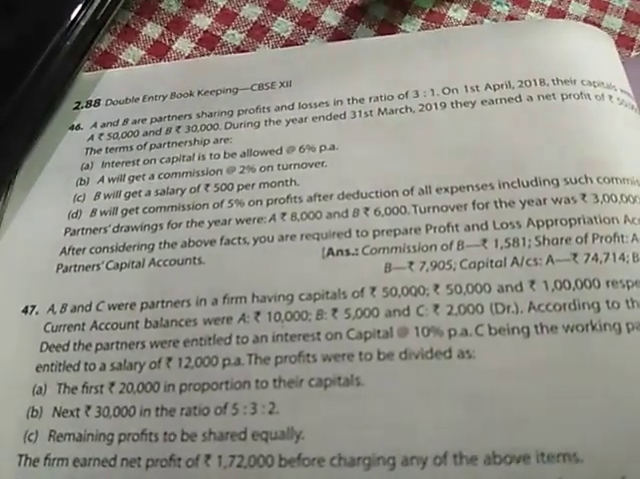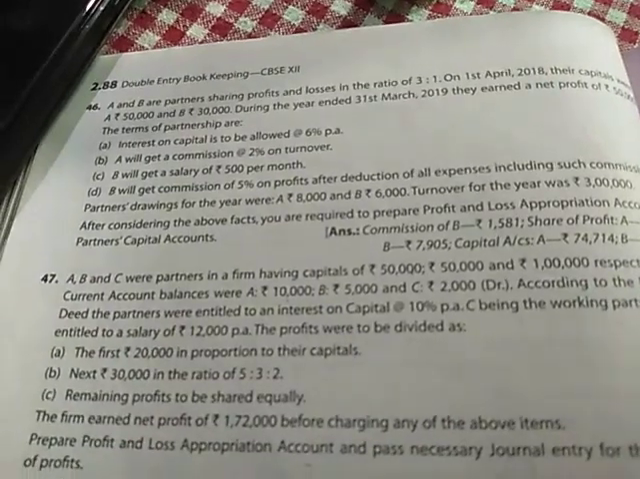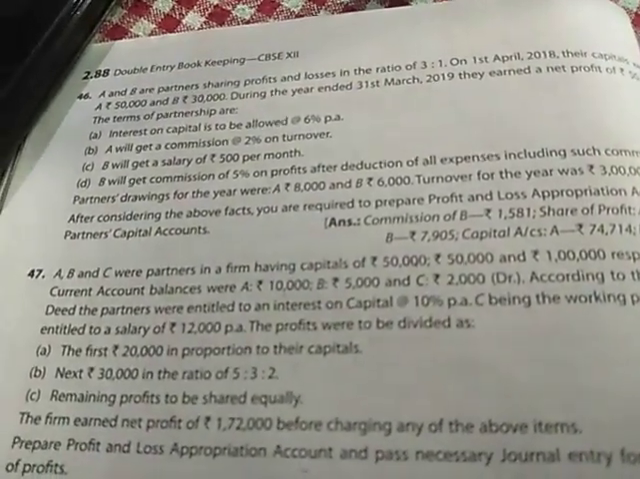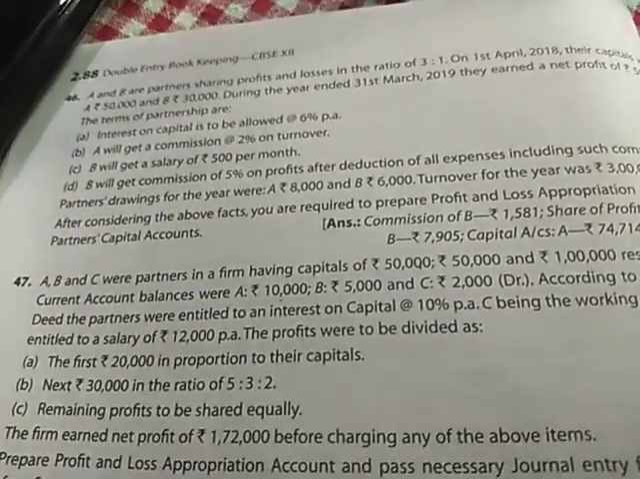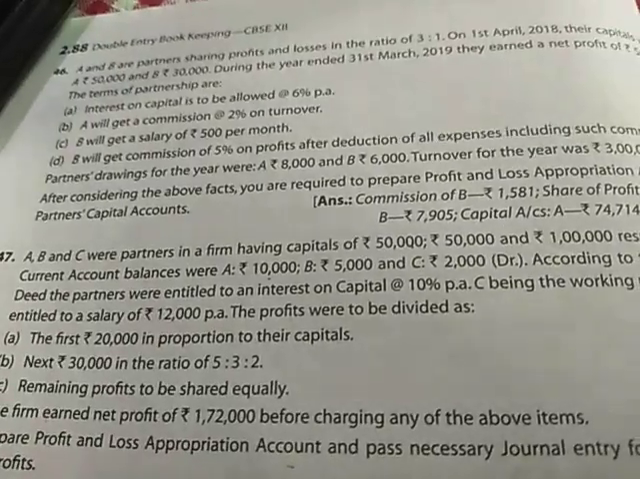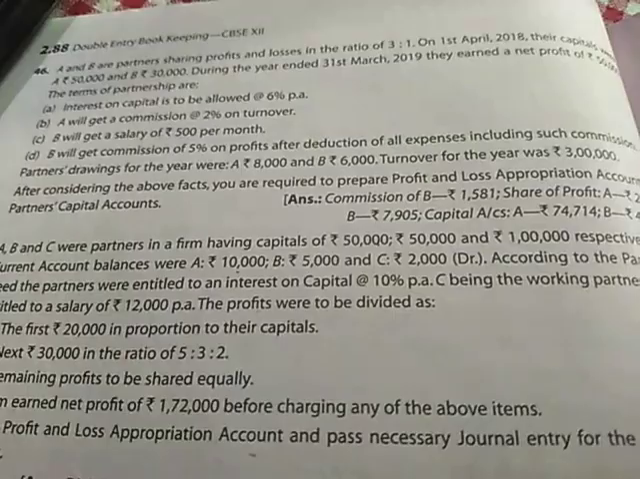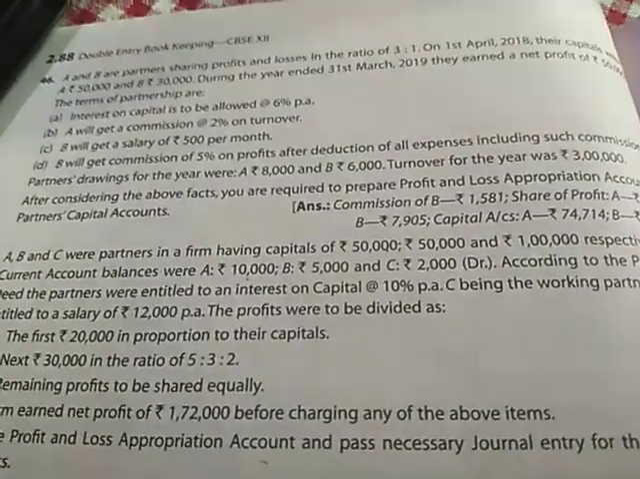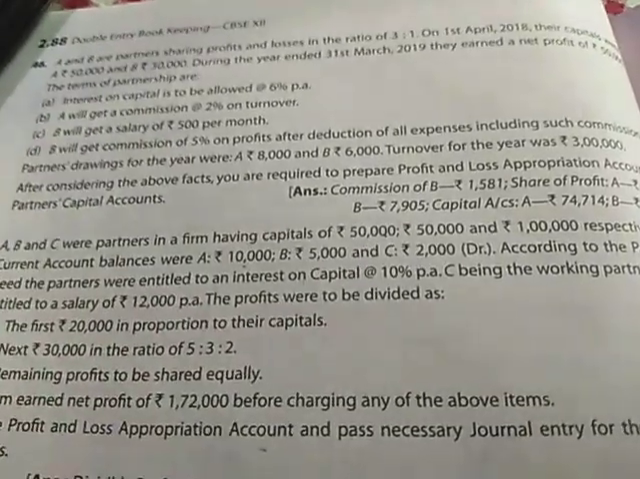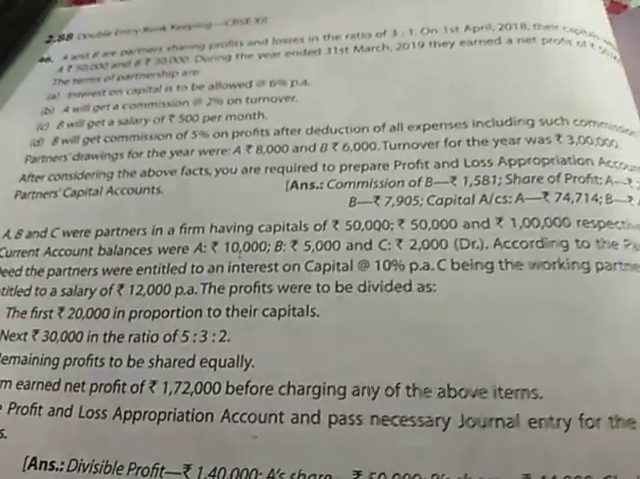During the year ended 31st March 2019, they earned a net profit of rupees 50,000. The terms of partnership are: interest on capital is to be allowed at the rate of 6% per annum. A will get a commission of 2% on turnover. B will get a salary of 500 per month. B will get a commission of 5% on profits after deduction of all expenses including such commission. This point is important that we'll discuss. Partners drawing for the year are A rupees 8,000 and B rupees 6,000. Turnover for the year was rupees 3 lakh.